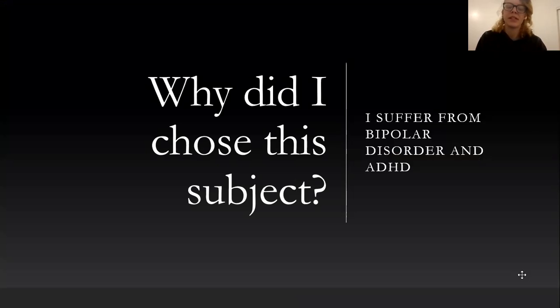I chose this because I suffer from bipolar disorder and ADHD, so I'm curious about the percentage of people who suffer from mental illness and how it affects them. Many low-income countries only allocate about 0.5% of resources on mental health resources, so this causes a lot of people to suffer through remaining untreated.